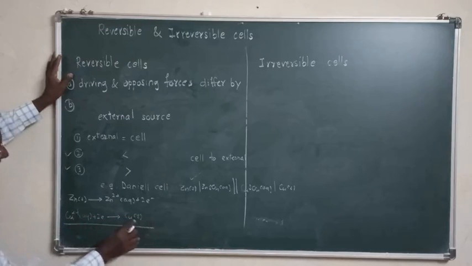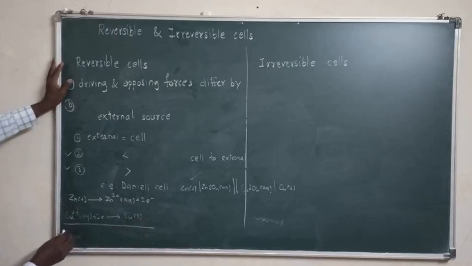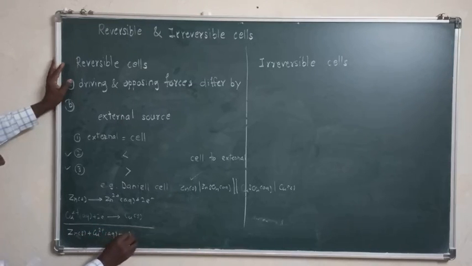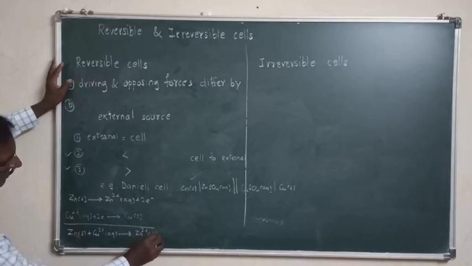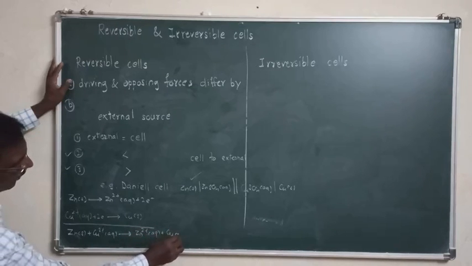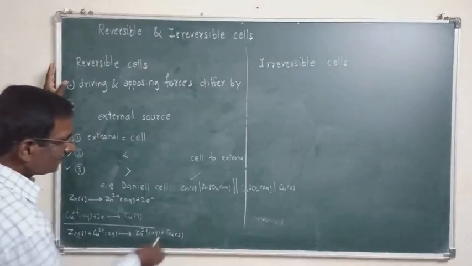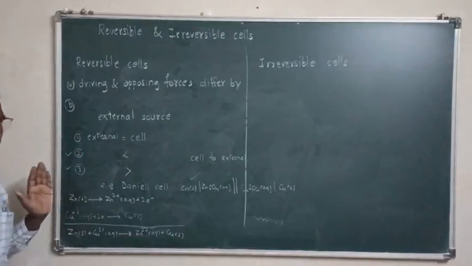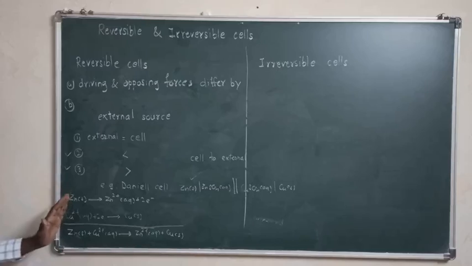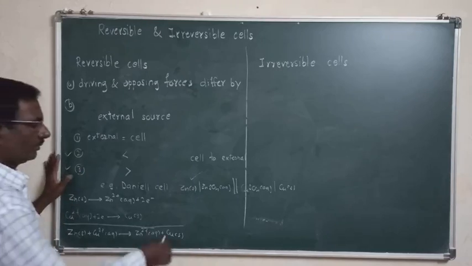The overall cell reaction is Zn solid plus Cu2+ aqueous gives Zn2+ aqueous plus Cu. These are the cell reactions when external EMF is slightly less than cell EMF.